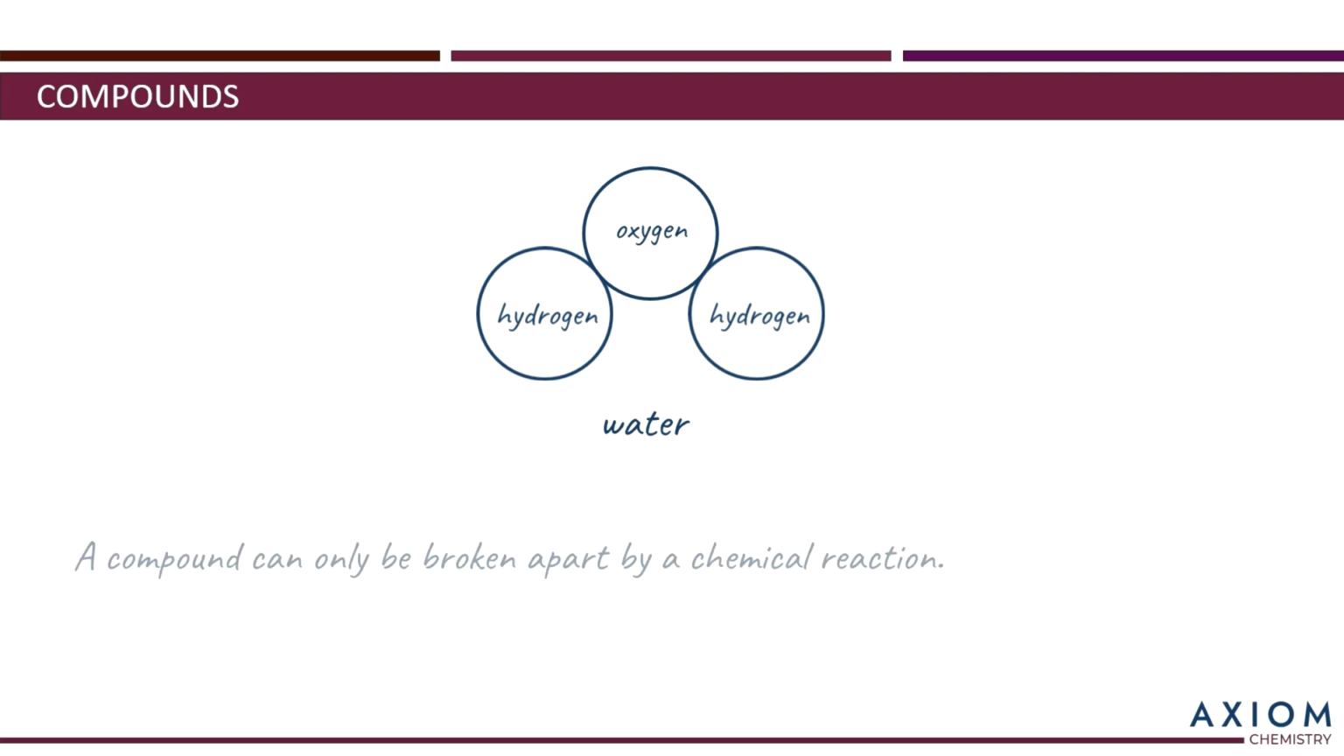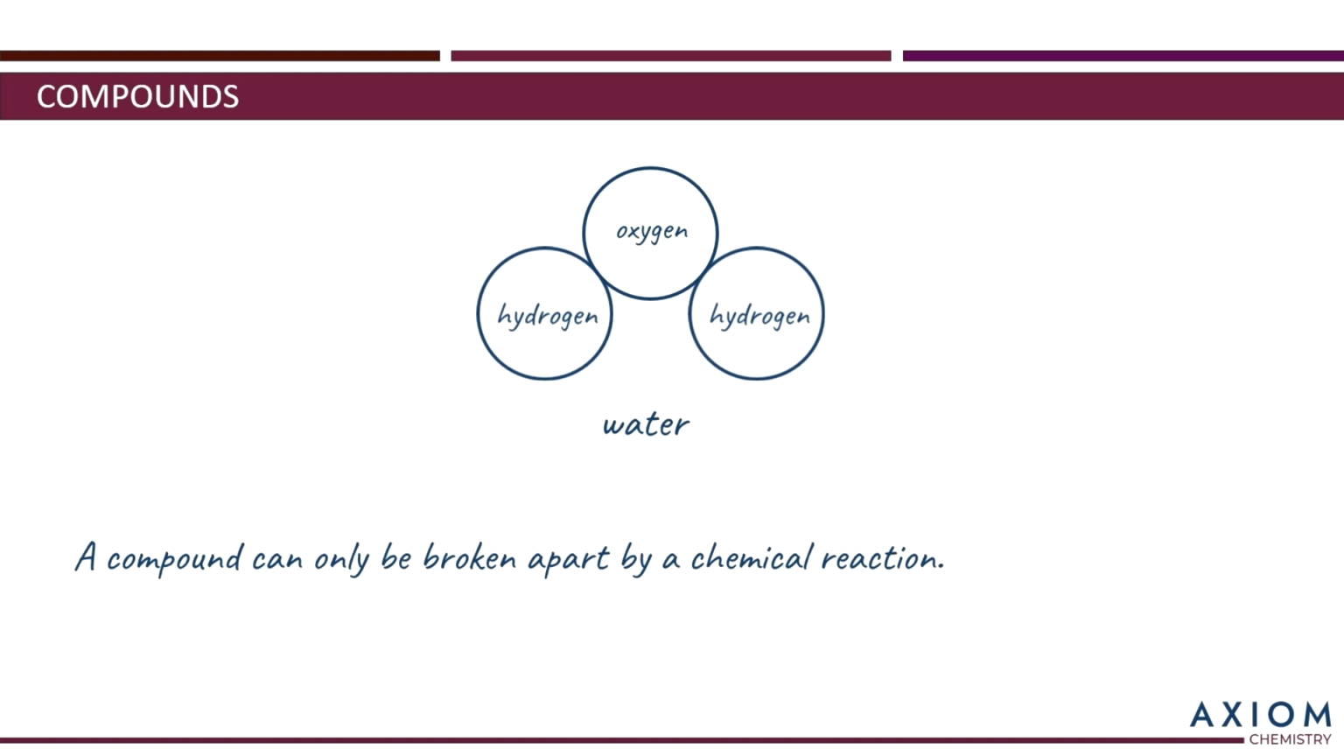The first is this. A compound can only be broken apart by a chemical reaction. So you can't take water and break it up into hydrogen and oxygen without some sort of chemical reaction taking place. And if you do have a reaction and produce hydrogen and oxygen, well, you'll no longer have water.